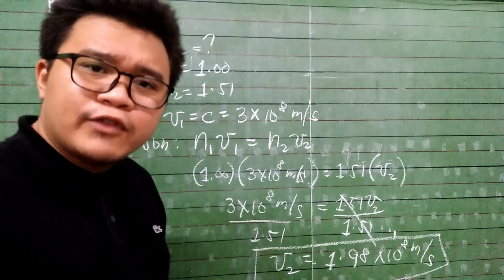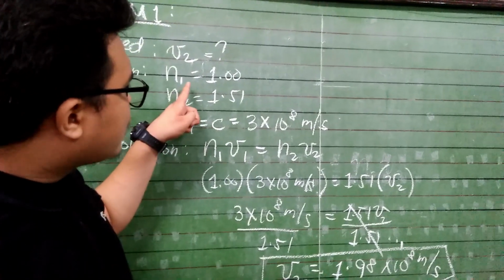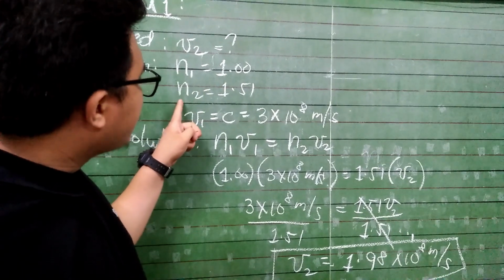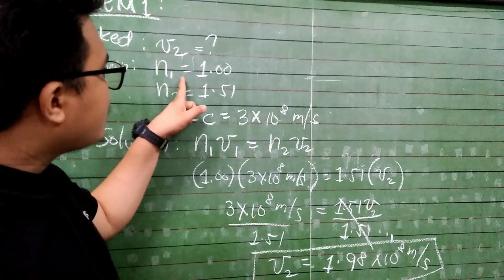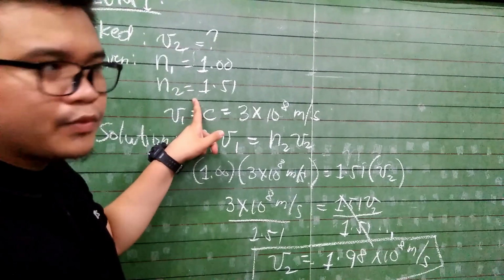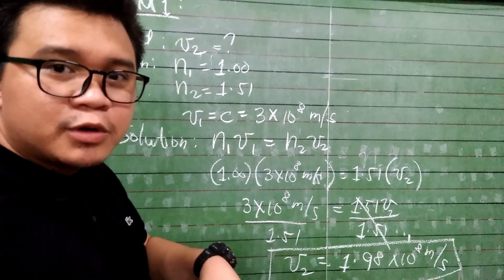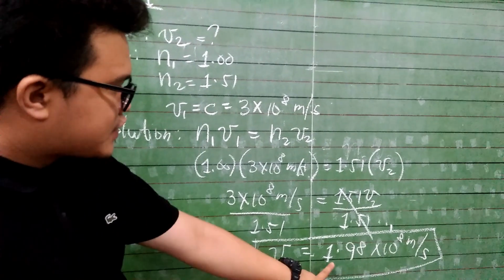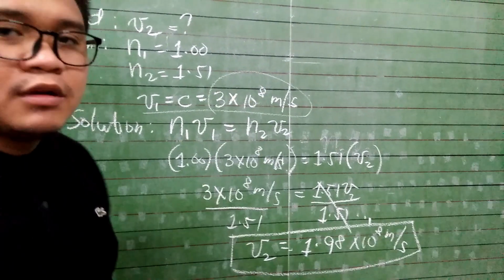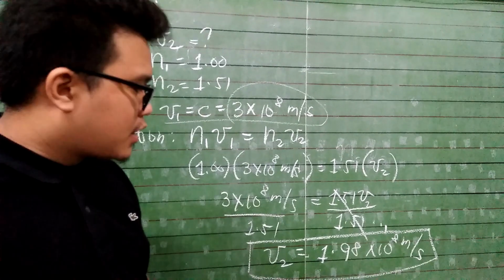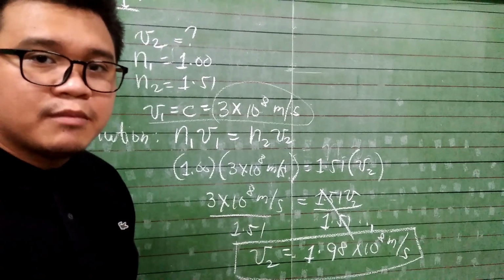Now, how do you check if your answer is logical enough? If you look at n1, it is 1, right? And n2 is 1.51. We just discussed a while ago that if n1 is less than n2, the speed of light in the second medium will become slower. And since our answer is smaller than the initial speed, which is 3 times 10 to the power of 8, that makes our answer logical, because indeed, our velocity in the second medium became slower.